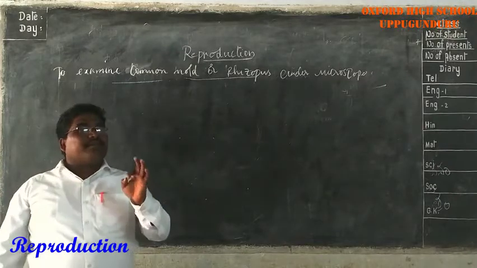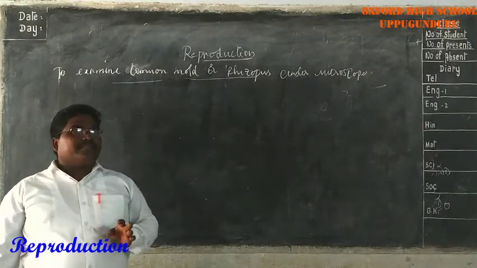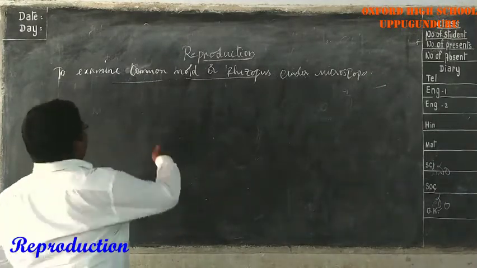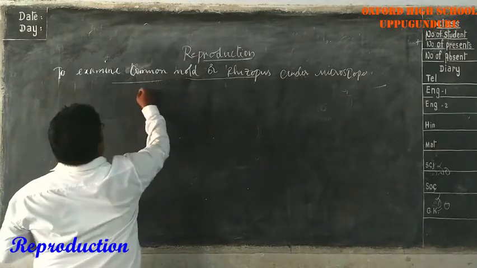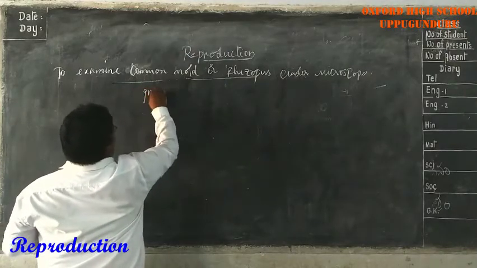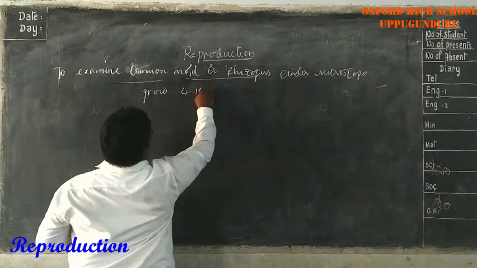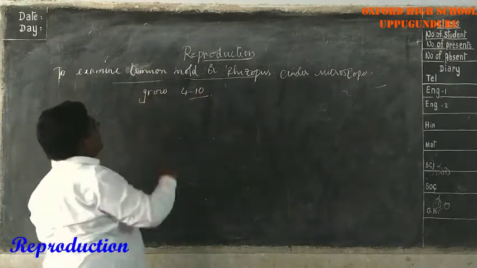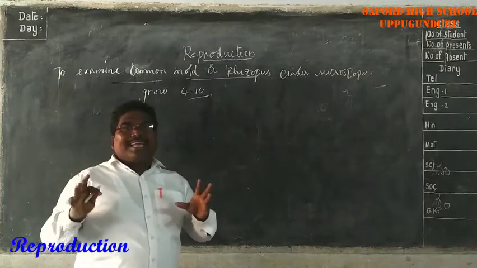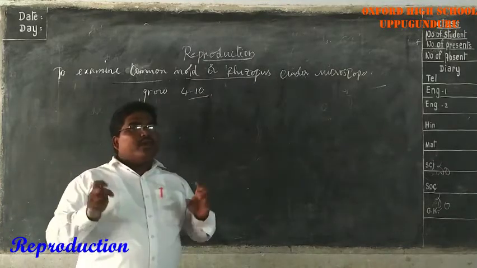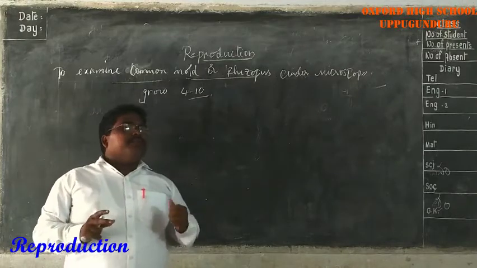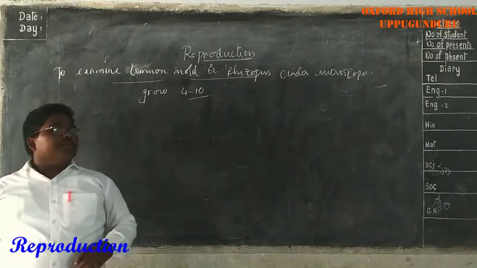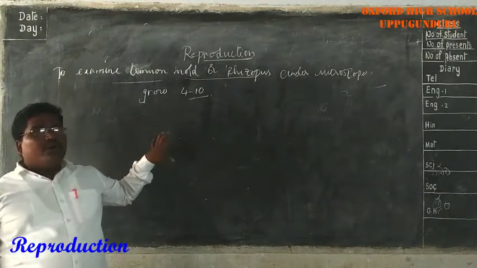It requires some suitable conditions. So the bread mold will grow within 4 to 10 days in the suitable conditions. So to do this experiment, plan ahead. Go with a plan ahead, that means we should have good awareness. Do you understand here?